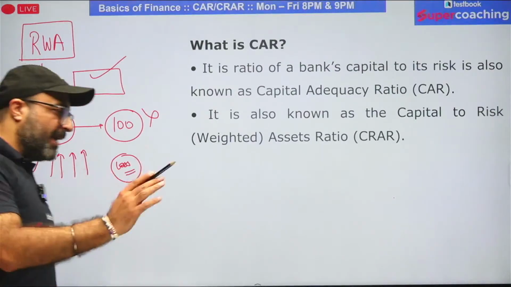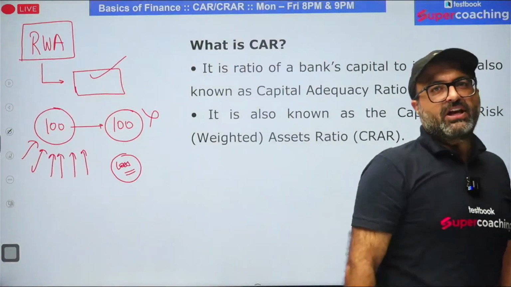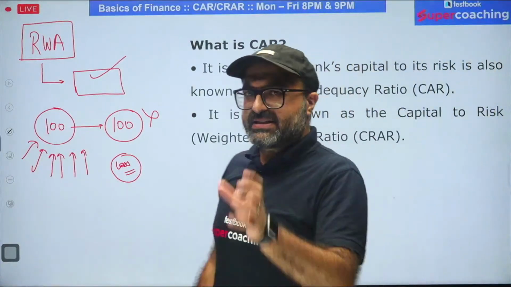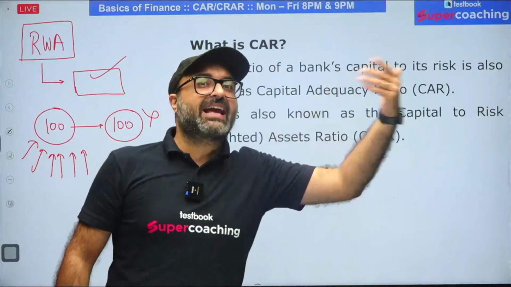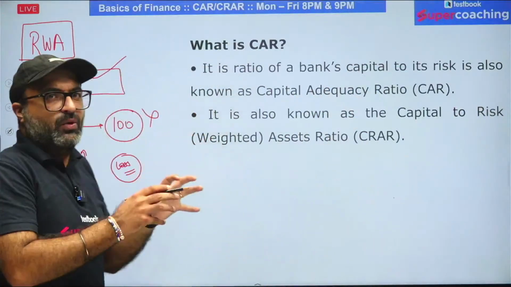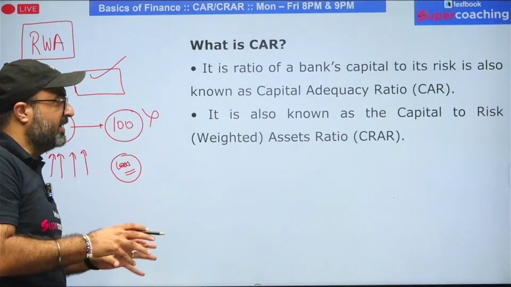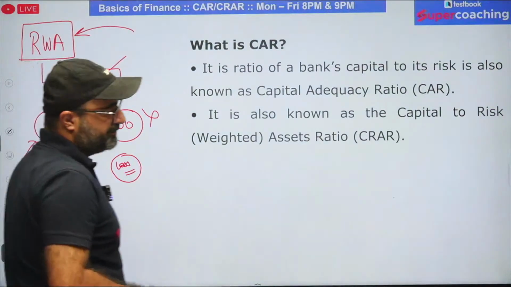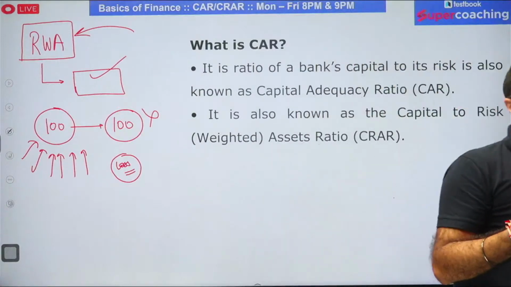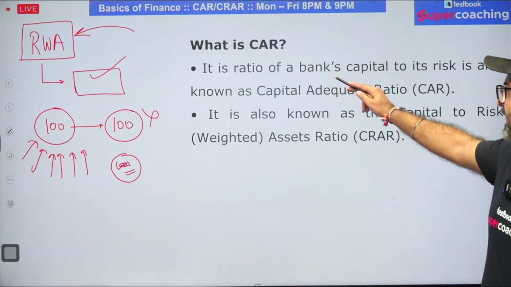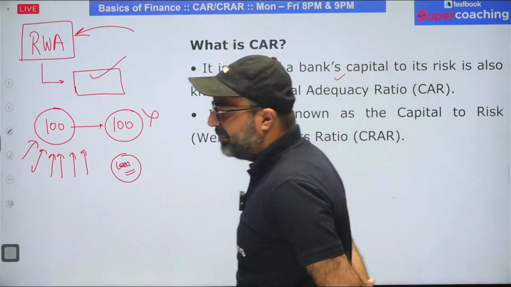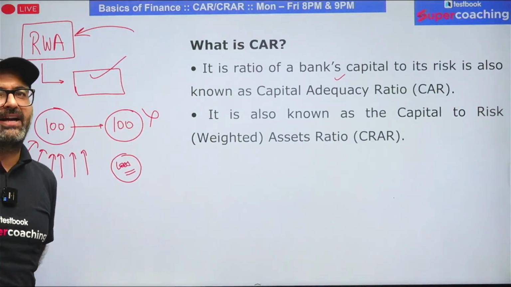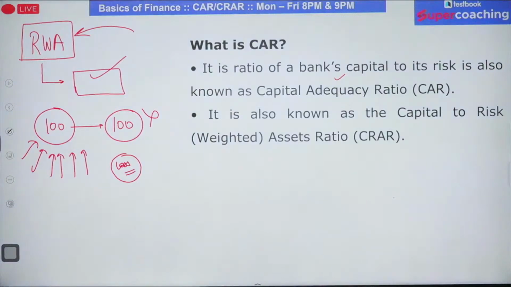Now, what is capital adequacy ratio? Capital adequacy ratio means every bank in the economy is liable to maintain certain amount as reserves out of its capital, and that amount which bank is going to maintain as a reserve from its capital should be in ratio to RWA. So capital adequacy ratio is basically the bank's capital reserves with respect to the bank's risk-weighted asset, and that is known as capital adequacy ratio or capital to risk-weighted asset ratio.